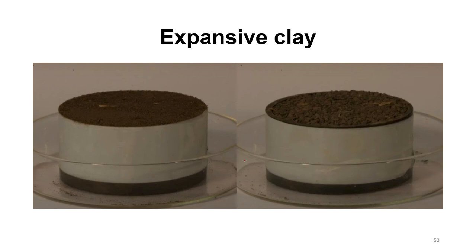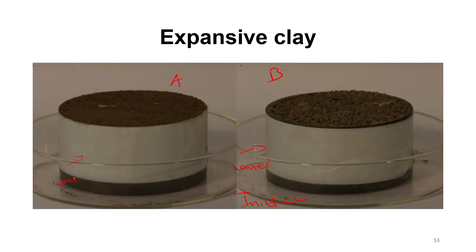Now let's talk about expansive clay. So let's take this clay A, B in their initial stages. Now we allow water to seep into these two samples.